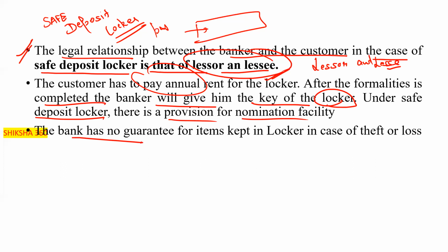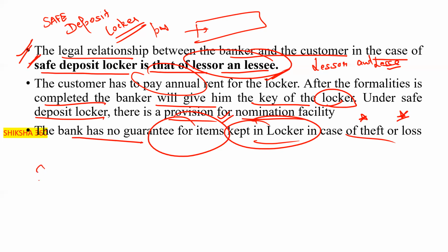And the bank has no guarantee for the items kept in the locker in the case of theft or loss, clear. So this is the safe deposit locker. So please tell fast, it is clear to all of you what is the difference between the safe custody and the safe deposit locker.